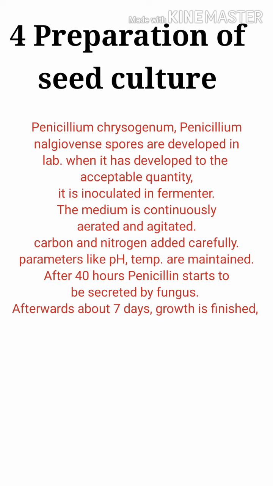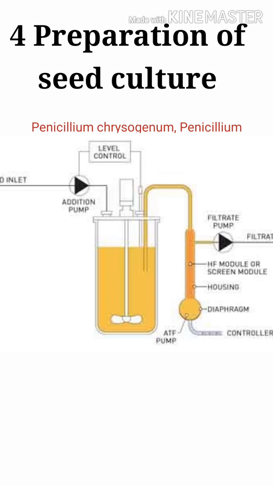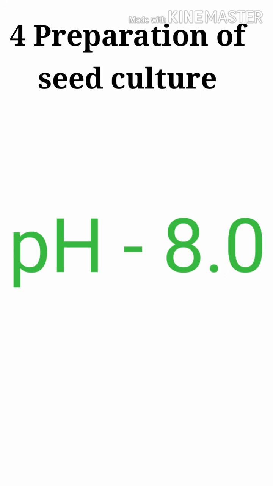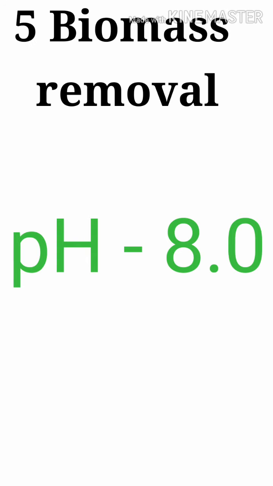Next, preparation of seed culture. The seed culture is developed first in the lab by the addition of spores of Penicillium chrysogenum or Penicillium nalgiovense into a liquid medium. When it has developed to the acceptable quantity, it is inoculated into the fermenter. The medium is continuously aerated and agitated. After about 40 hours, penicillin starts to be secreted by the fungus. After about 7 days, growth is finished. The pH rises to about 8.0 and production of penicillin stops.